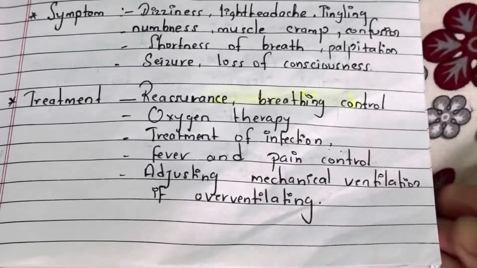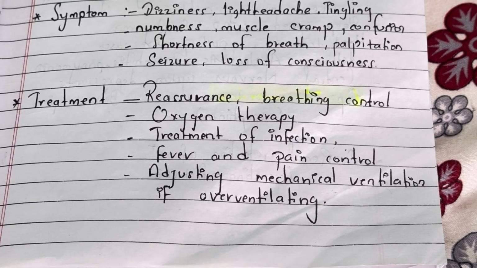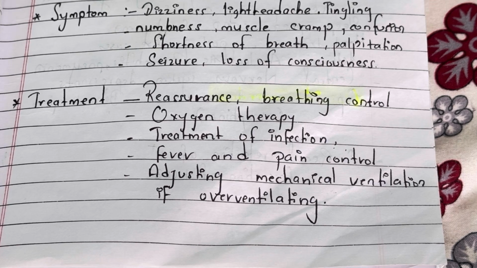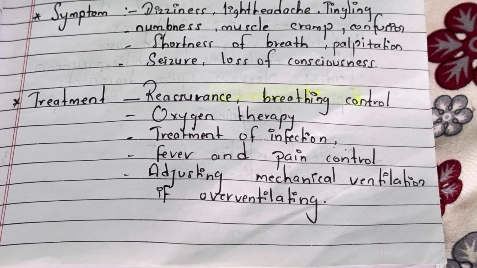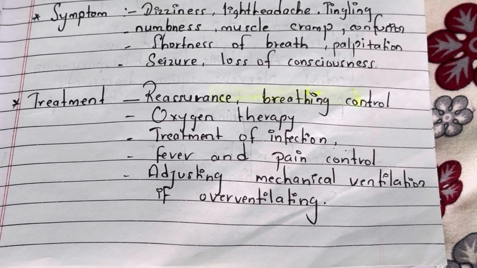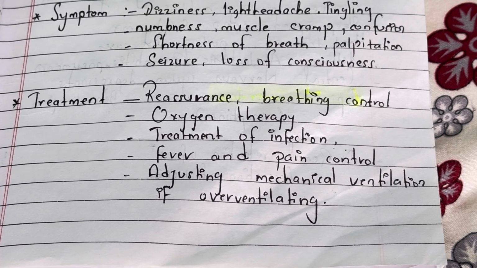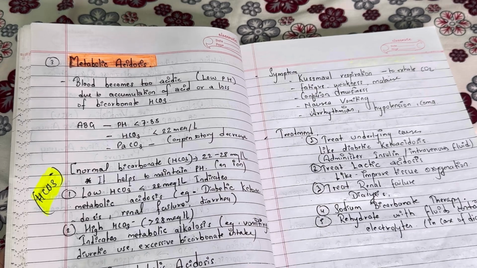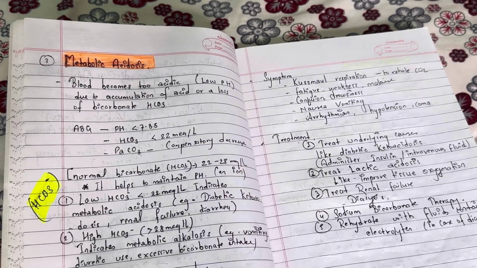So the treatment options for respiratory alkalosis are deep breathing exercise, so that the patient can have a balanced normal pH level in the blood, and breathing control techniques, oxygen therapy, treatment of infection, fever, pain control, adjusting mechanical ventilation if overventilating. Okay, now we go to metabolic acidosis.